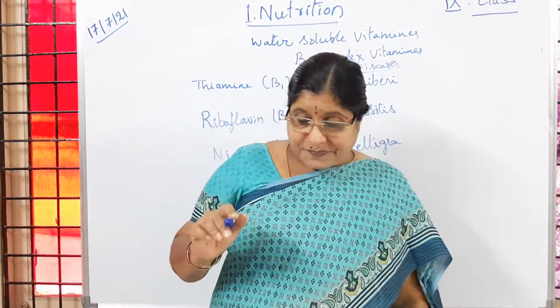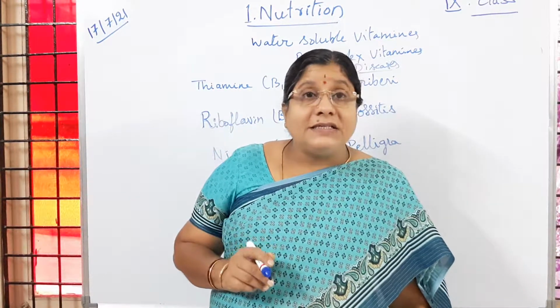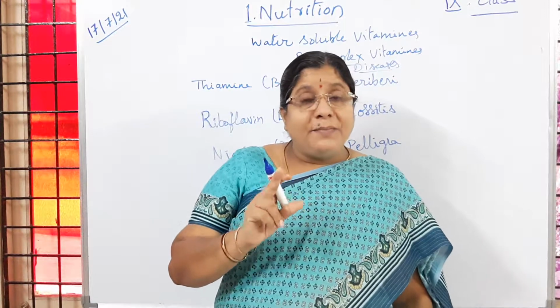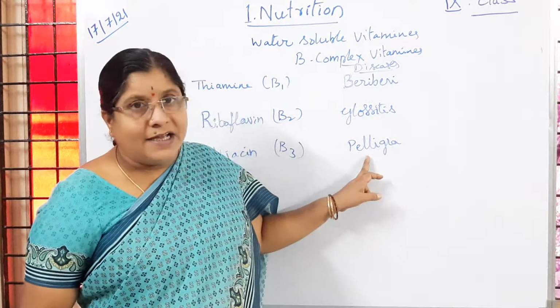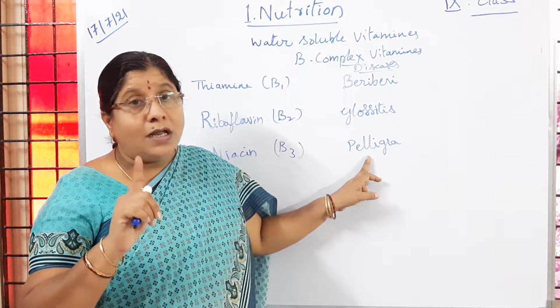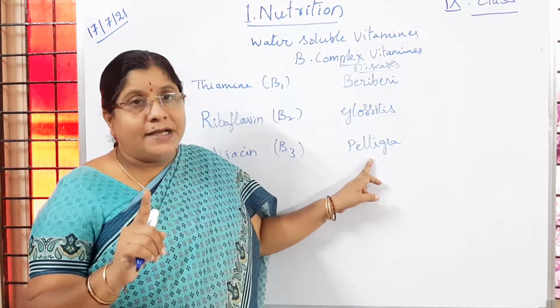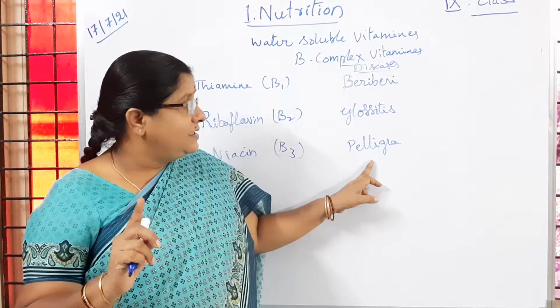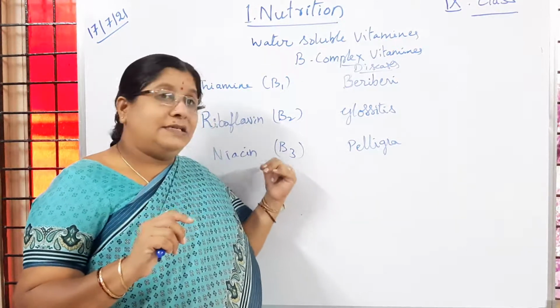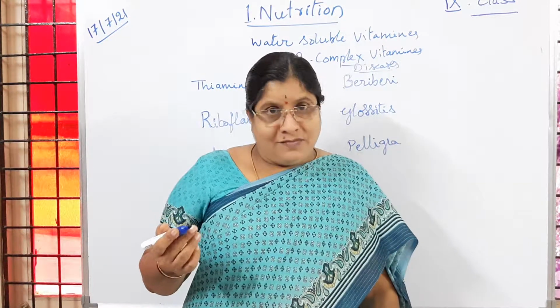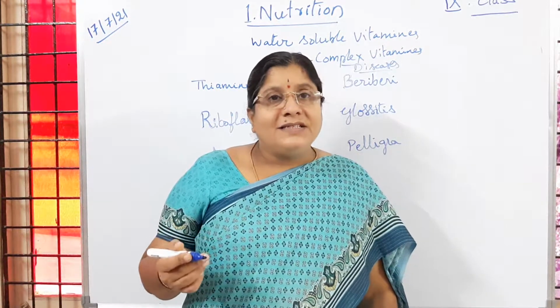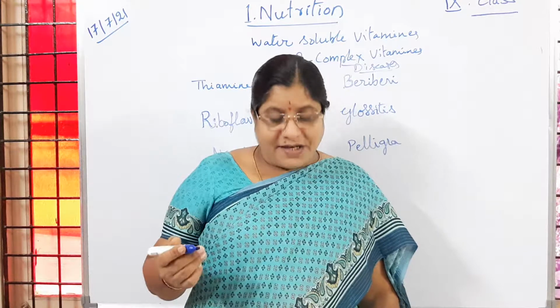So that is about niacin. Niacin B3 deficiency results in the disease pellagra. Is it clear to you? Almost all non-vegetarian food items contain niacin. Is it clear to children? And oil seeds are the source of niacin for vegetarians. Is it clear to children?